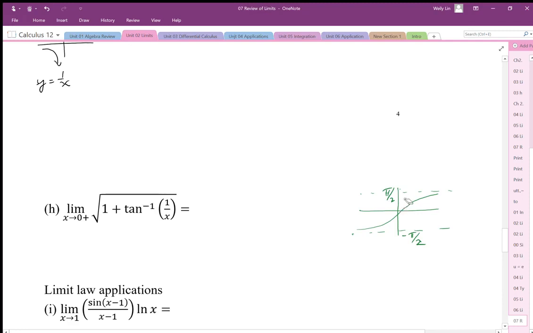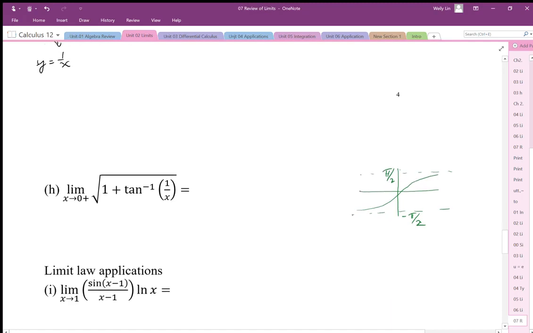So as the arctan goes to infinity, what's happening to the y-coordinate? It's getting closer and closer to the angle pi over 2. So in this case here, we just have to use kind of a sense of understanding of this to be able to work this out.